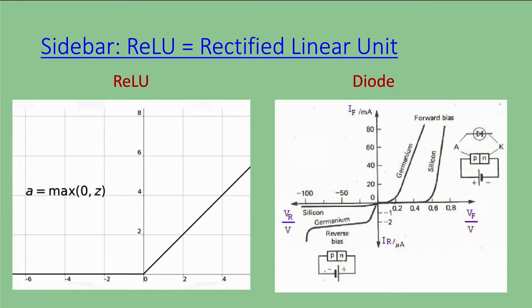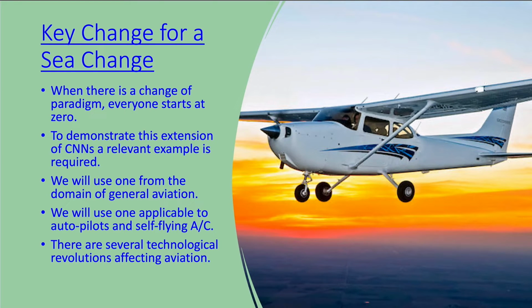Why nonlinear activation functions? Because otherwise, many layers behave just like a single perceptron, and that's because the summation of linear functions would just produce another linear function. Key change for a sea change.